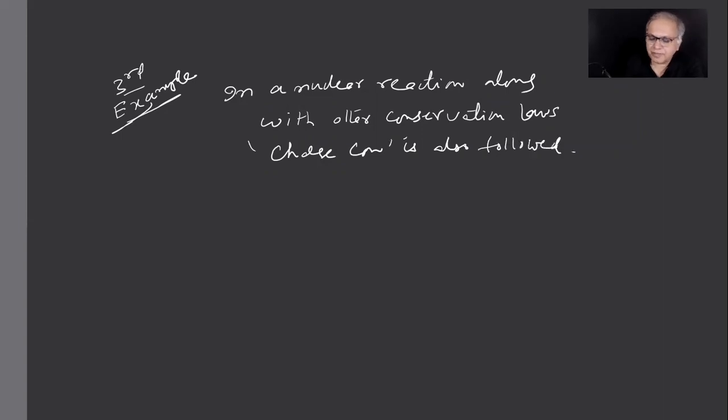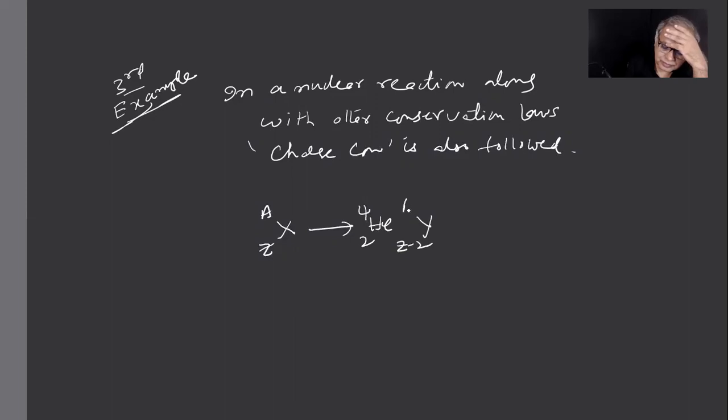Like what is this? A nucleus X with proton number Z and mass number A becomes another nucleus Y by emitting an alpha particle, for example. This is a nuclear reaction. This is not a chemical reaction. It's not the reaction between the molecules or atoms. It is a reaction between the nuclei. So some element called X with proton number Z and atomic mass number A, which is nothing but Z plus N, protons plus neutrons number.